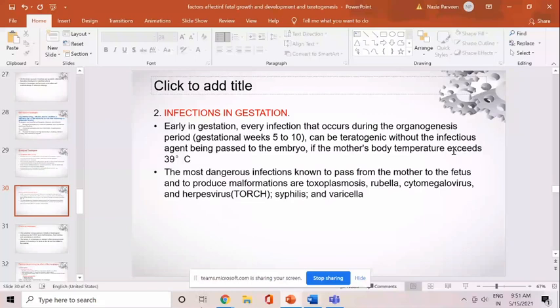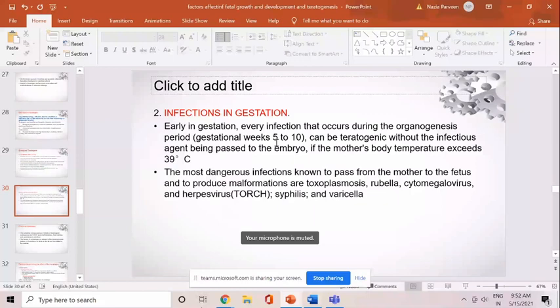Did you understand? During the early stages, in the phase of embryogenesis, any fever from any cause occurring to the mother can result in teratogenesis by the effect of hyperthermia. Hyperthermia itself is a teratogenic agent.